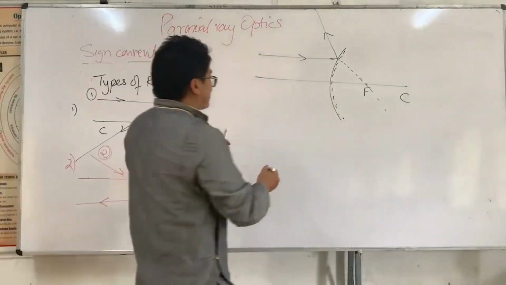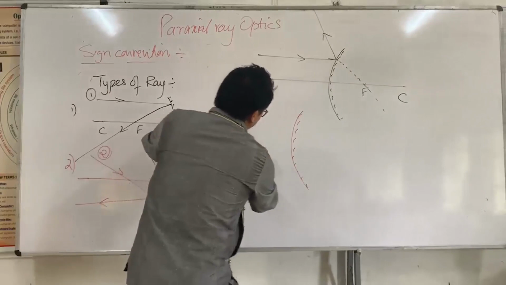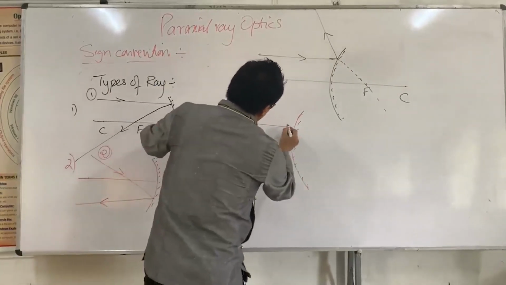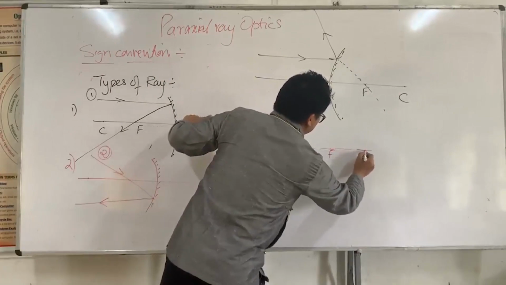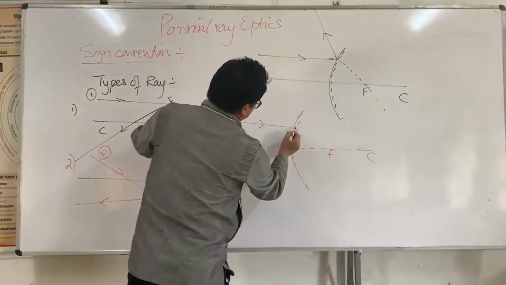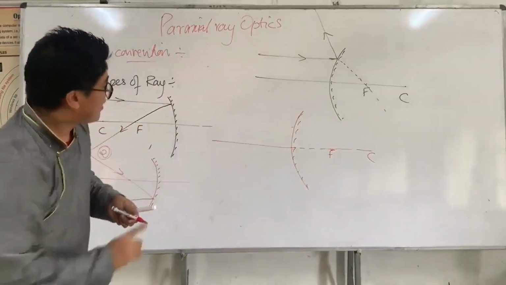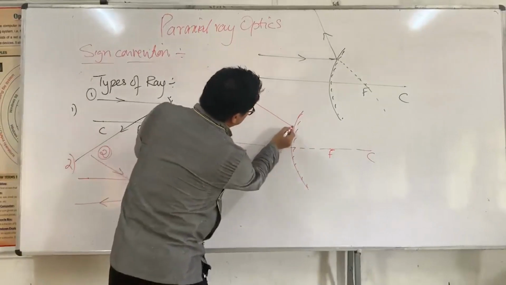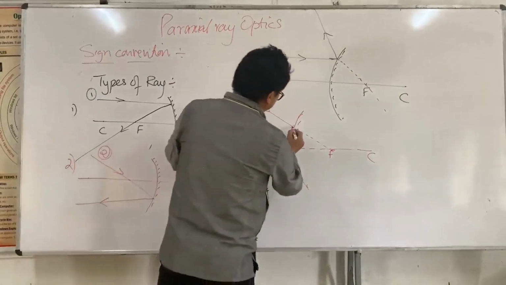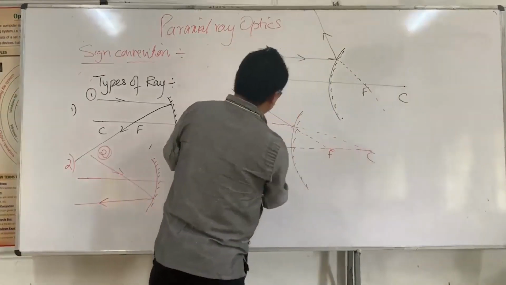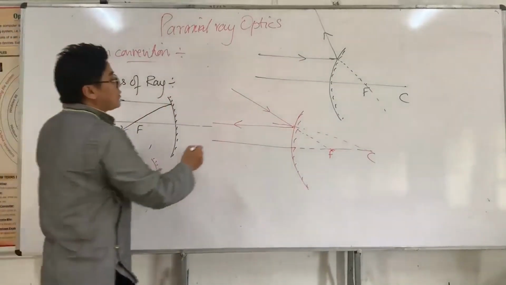Likewise, here in this case, I have the focal point and center of curvature. Let's say, I'm sorry, let's say it's coming like this. The extended incident ray passes through the focal point. This is normal, and the reflected ray must be parallel to the principal axis. This is ray number 2.